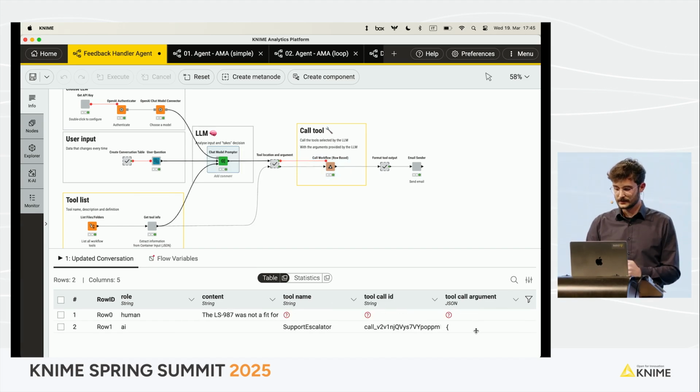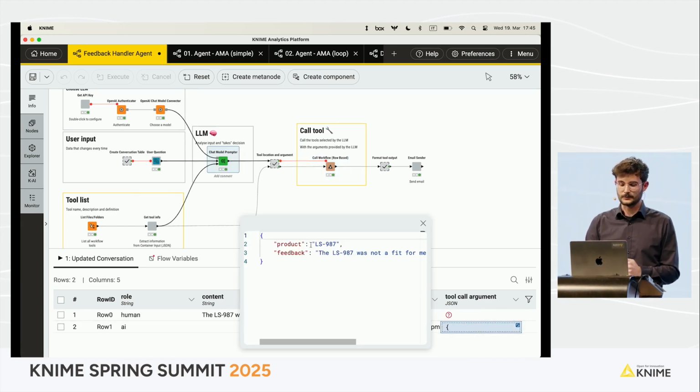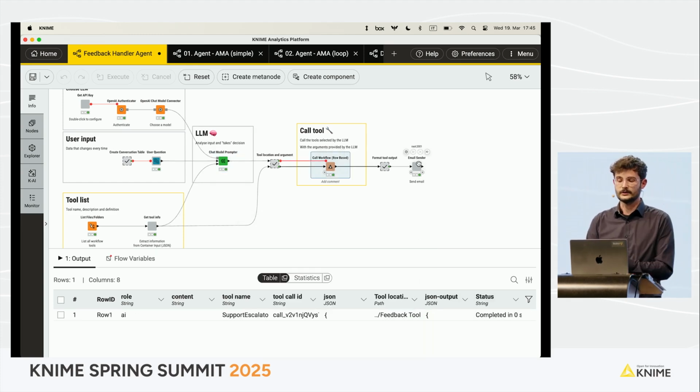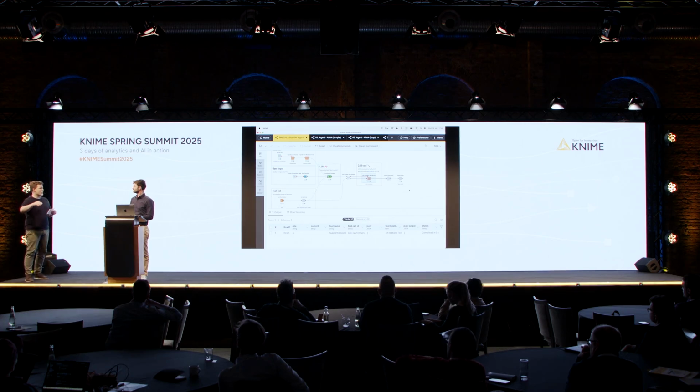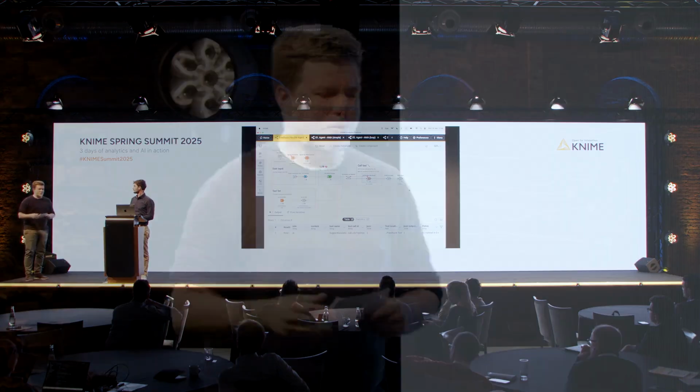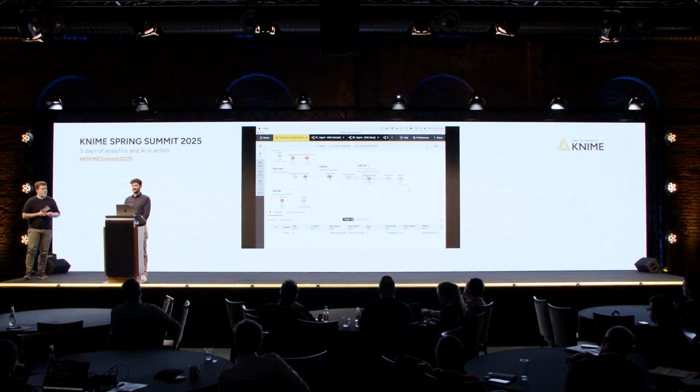With this argument here, the product and the feedback, and this JSON has been produced by the LLM, I call the tool, and then I can continue the rest of my workflow. I think there's a lot of stuff you have to do, like use the call workflow to actually call the tool, etc. But the real magic, the real smart part, is in the tool descriptions and in the system prompt, I believe, right? Yes, that's correct.